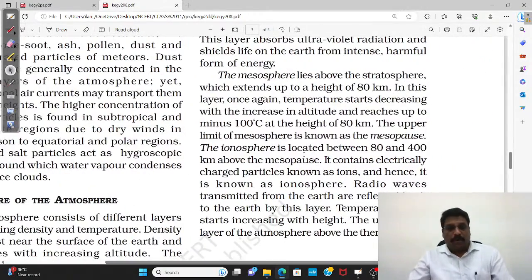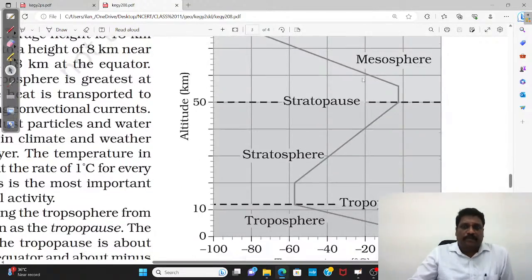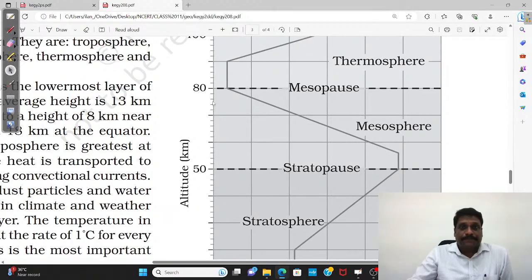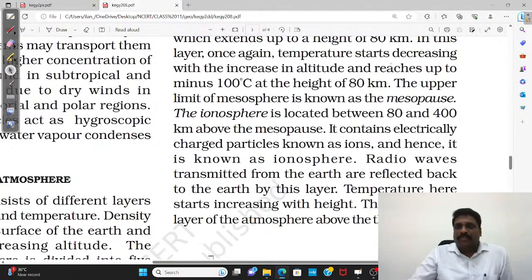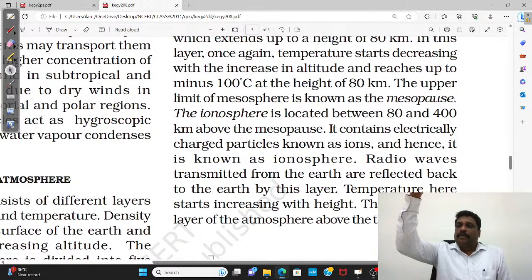Then, my dear friends, comes the next layer, which you call the mesosphere. The mesosphere lies above the stratosphere, from 50 kilometers of height to 80 kilometers of height. And the upper limit of any layer you call the pause. The troposphere's upper limit is the tropopause.